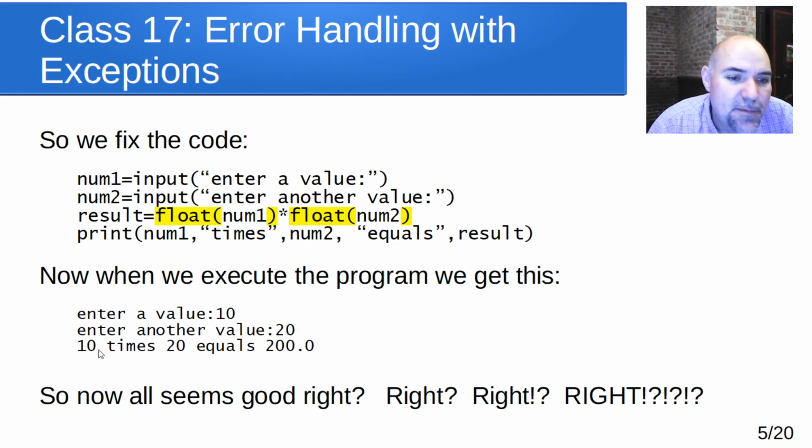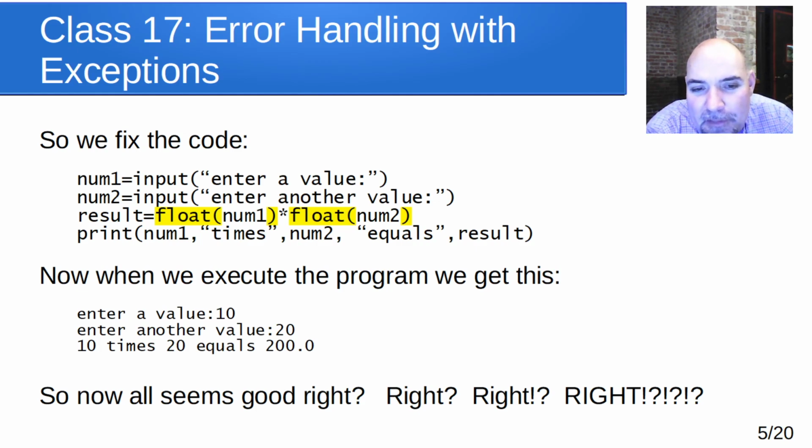It doesn't crash this time. It says 10 times 20 equals, in this case, 200.0. So now everything seems good. It worked. It didn't crash that time. But there's still something more insidious here that we need to take a look at.